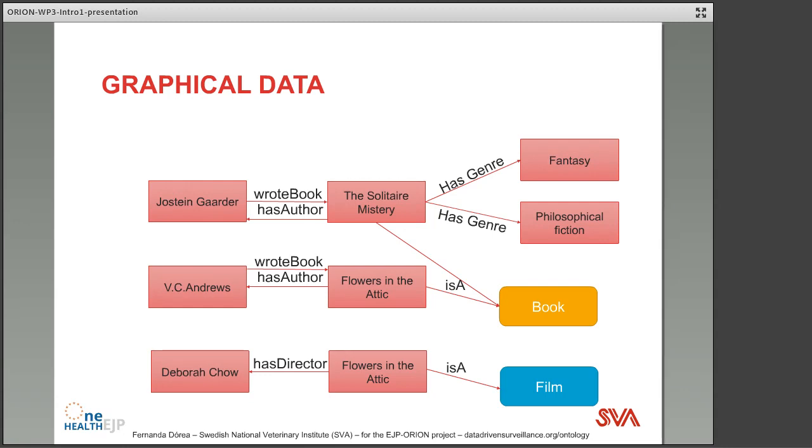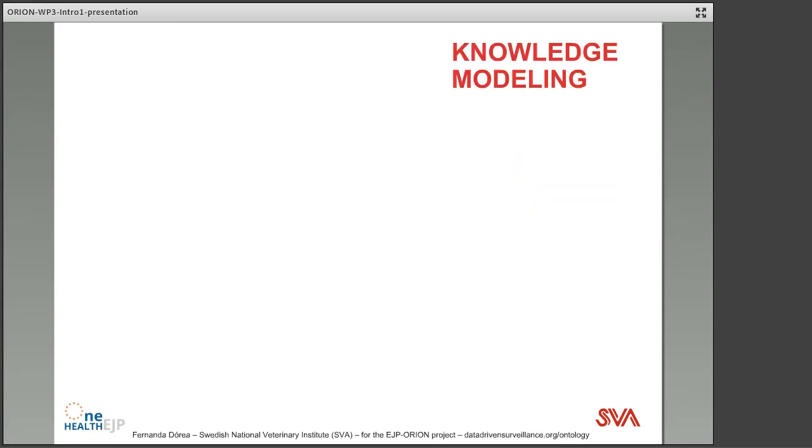If we look at the data here and think about the concepts we understand that allow us to understand this data, we see also the concept of a person. And we know how that's different from a book or a film. So let's step back from our data and start thinking about the concepts or the knowledge we have that allows us to understand those data.